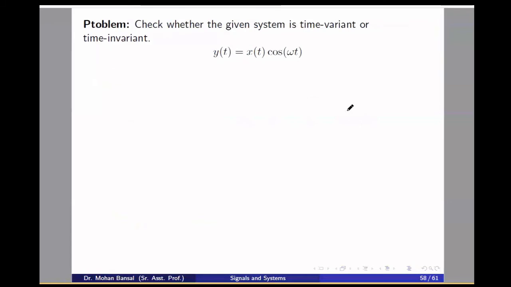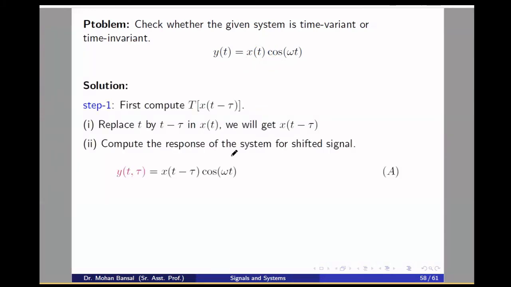This is the step-by-step procedure I will tell you in the question only. So here, y(t) equal to x(t) cos omega t. First, what will we do? We replace t by t minus tau in the input. Only the input signal will be delayed first. So we'll get x(t minus tau) and y(t, tau) will be x(t minus tau) cos omega t.